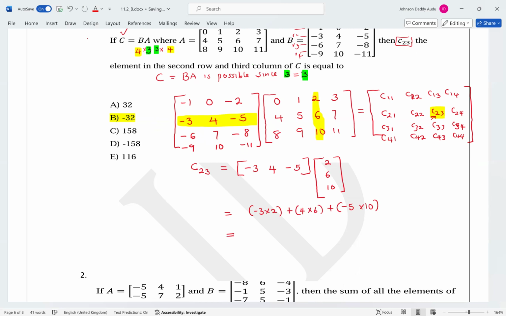Now you get -6 plus 24, and minus 50. So -6 plus 24 is 18, minus 50, and this is -32.